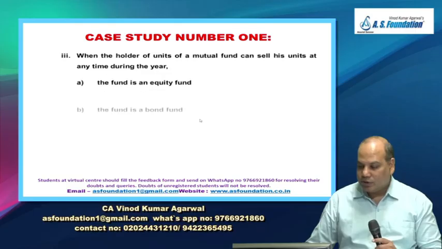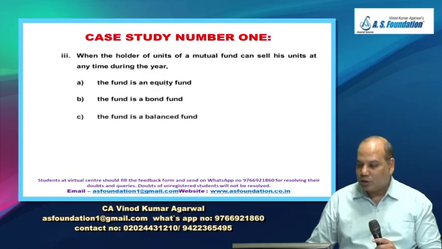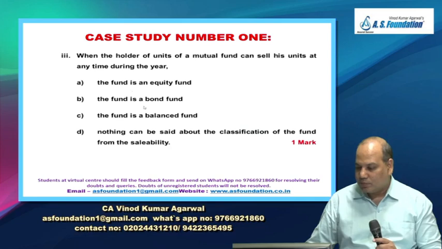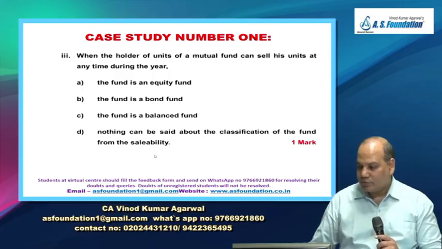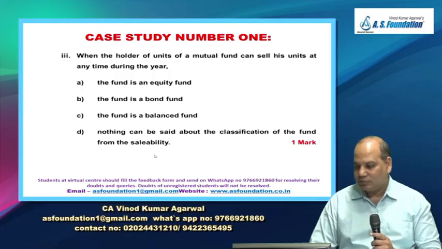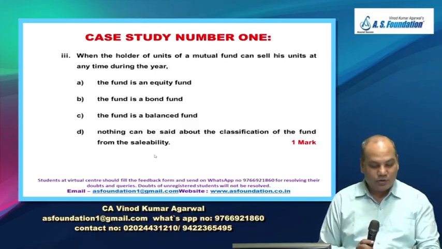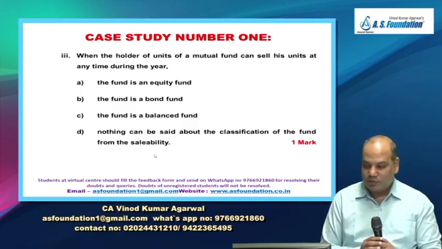Next example, next MCQ. When the holder of units of a mutual fund can sell his unit at any time during the year, the fund is an equity fund, bond fund, balanced fund, or nothing can be said about the classification of the fund from the saleability. What is the answer? Because it can be any of the above. Is it right?